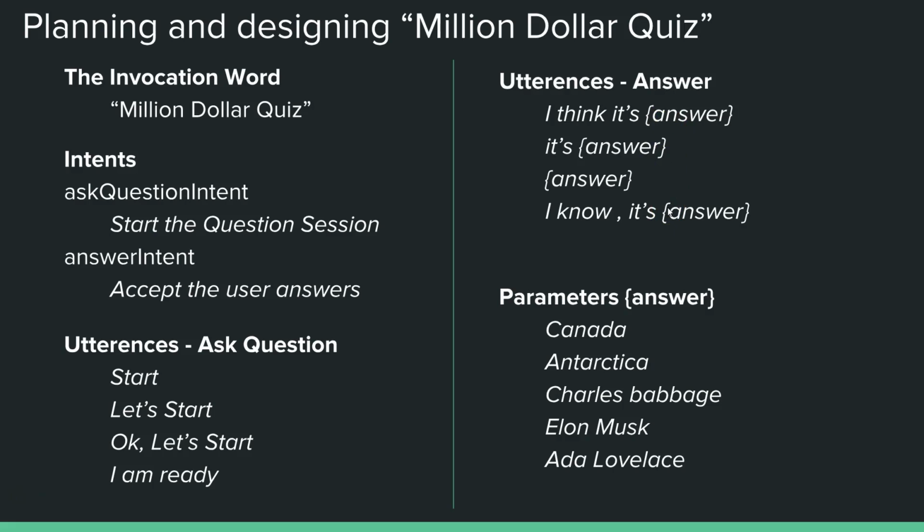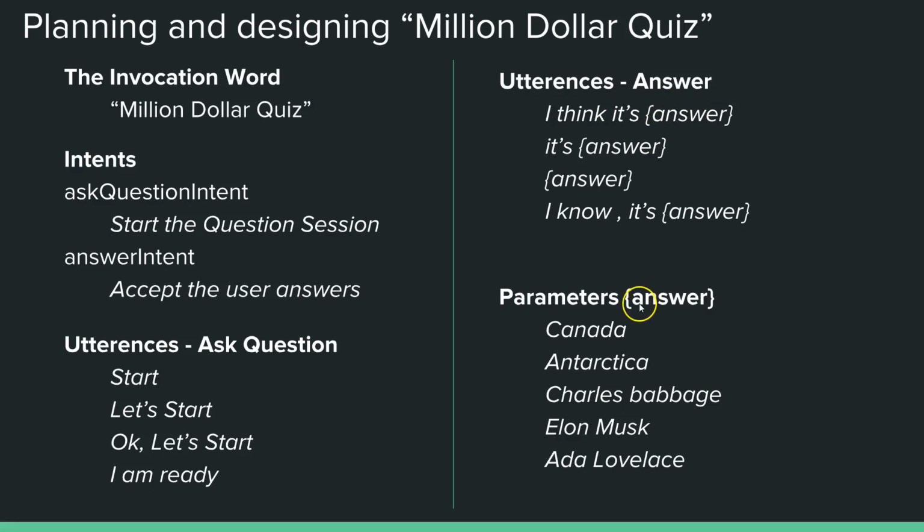But you can add more when you yourself create this skill. And there is one more thing here, the parameters. I think we haven't discussed about it in the past, but let's have a quick look what a parameter is. So parameter is nothing but it can be a variable value. Like in this case, I think that's actually a static kind of thing, but the answer could be anything.